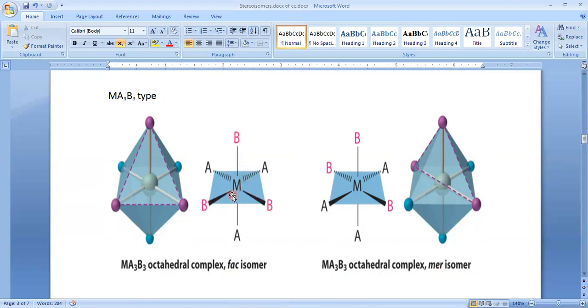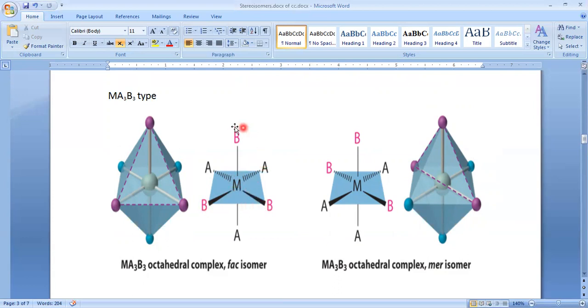But here, see, out of six, if any two similar groups are oriented on the same side, here see, out of six, two A's are present below the plane and two B's are above the plane.